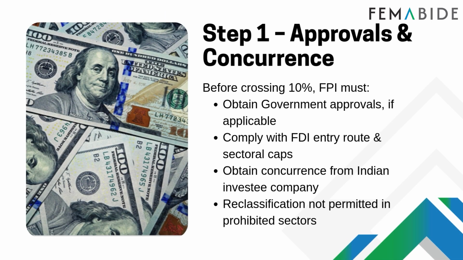Step 1. Approvals and concurrence. Now let's walk through the reclassification process. Step 1 is obtaining approvals and concurrence, and this must happen before the FPI crosses the 10% threshold. The FPI must obtain government approvals if applicable to the sector in which the company operates. Different sectors have different FDI policies and some may require prior government approval. The investment must comply with the FDI entry route and sectoral caps applicable to that particular industry. For example, some sectors allow FDI only through the government approval route, while others permit automatic route investments.